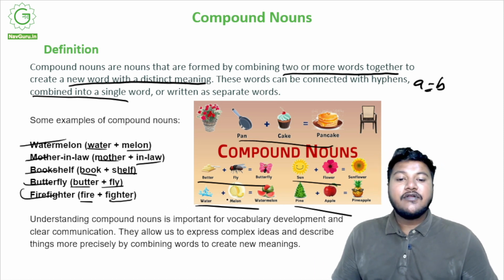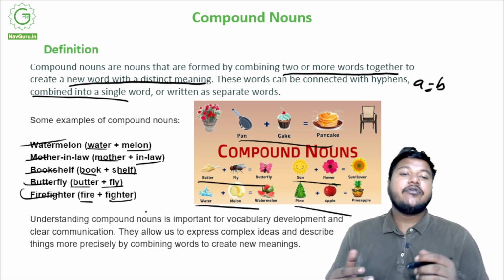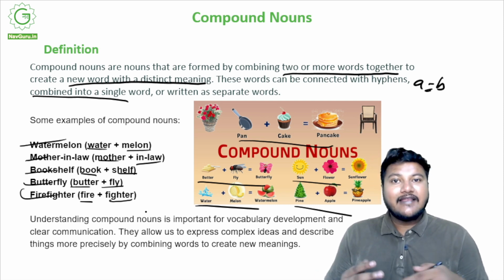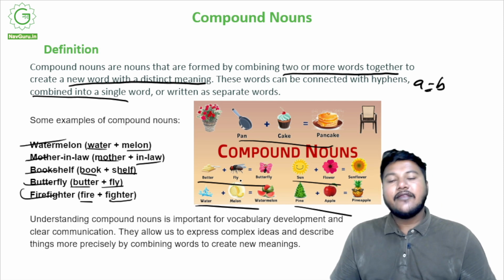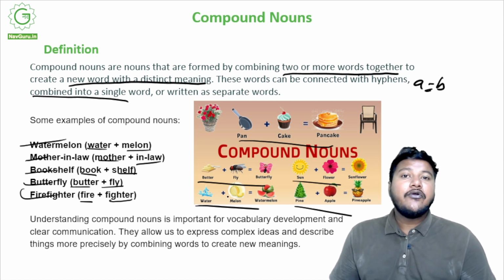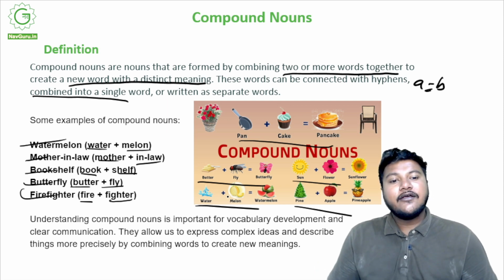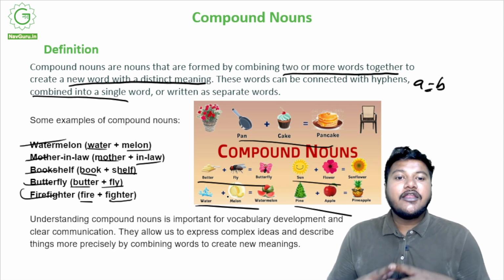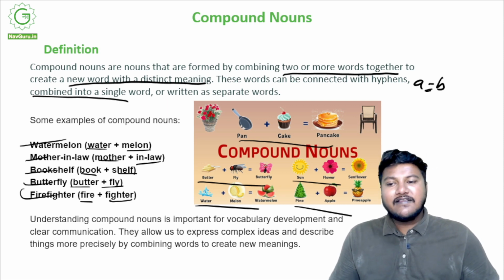All of them are compound nouns, and understanding compound nouns is very important for vocabulary development and clear communication, right? If you know how to club two words together to form a third word that has a distinct meaning, it's a very great thing to have in conversation. It will help you develop your vocabulary and be a better speaker. They also allow you to express complex ideas and describe things more precisely by combining words to create new meanings. So that is how compound nouns come into being. Basically, compound nouns are nouns formed by combining two or more words together to create a new word with a distinct meaning. We'll talk about them more in the assignments to come, right?